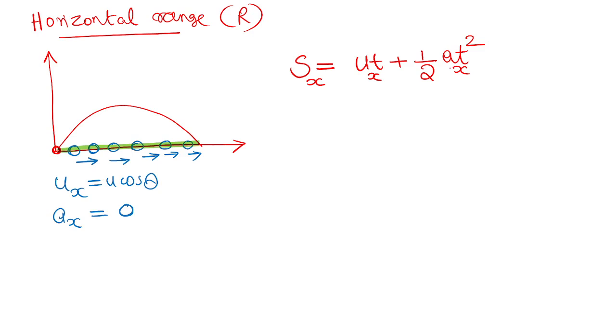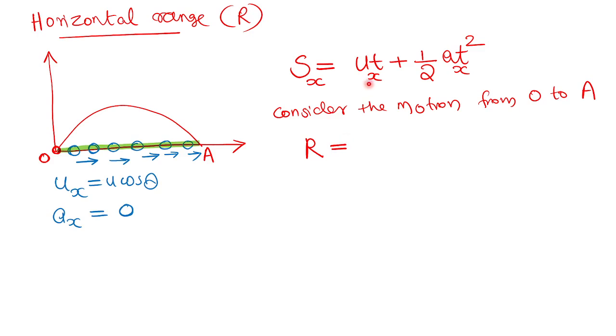Time itself. Okay, so the motion from O to A. Let me write like this: consider the motion from O to A. The diagram you can check. It is a motion along a straight line, right? So Sx from O to A, what is the displacement? It is simply the range, capital letter R. The horizontal displacement is the range, capital letter R. Ux is u cos theta.